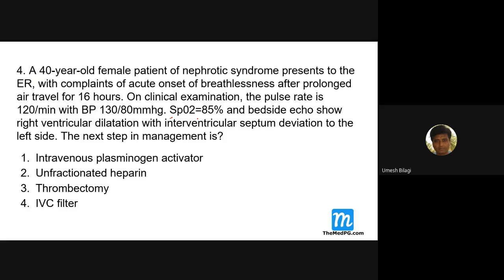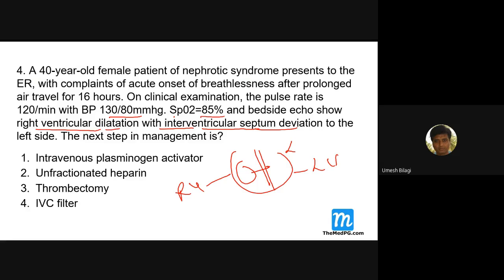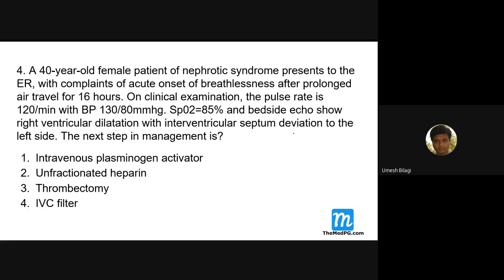You do RV checking. If I'm doing echocardiography, I can look for right ventricular function, whether dilatation is there or not. So this patient has normal blood pressure, there is hypoxia and right ventricle dilatation. And the interventricular septum is deviated to the left side. This is the septum here, this is the right ventricle, this is the left ventricle. Due to high pressure here, this will be deviated to the left. So there is right ventricular dysfunction but normal tension, with septum deviation to the left.